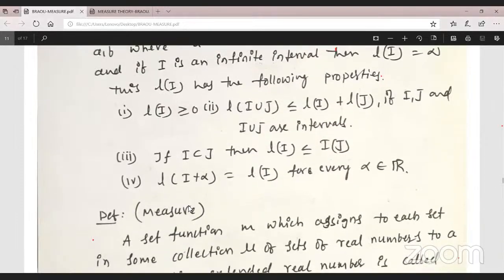Just observe this one. What are the main properties of the length of an interval? The length of the union is at most the length of I plus the length of J. Okay, now the length of I plus alpha. Remember this one. For every alpha belonging to R.